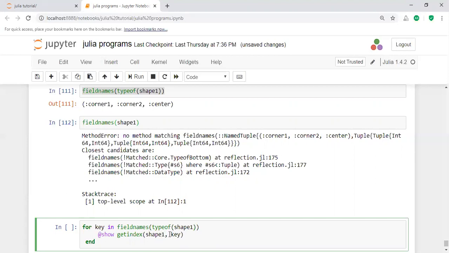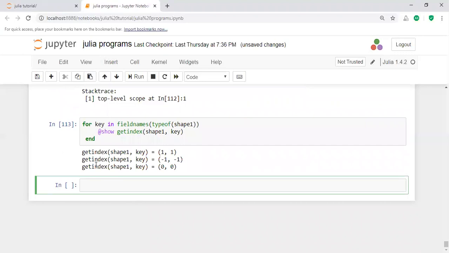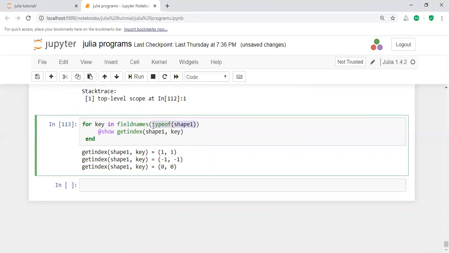If you execute this one, what does it display? Get index shape 1 comma key is 1 comma 1 first, that means the for loop starting from 1. The key value here is corner 1. If it is corner 1, the corresponding key will display the corresponding shape value. In this way you will perform this tuple operation. Thank you.